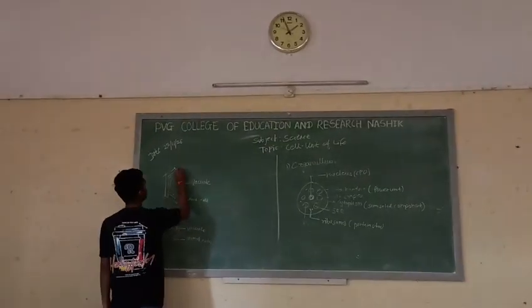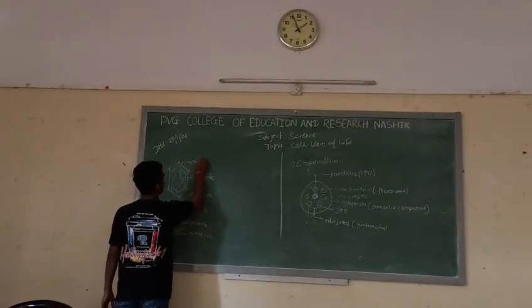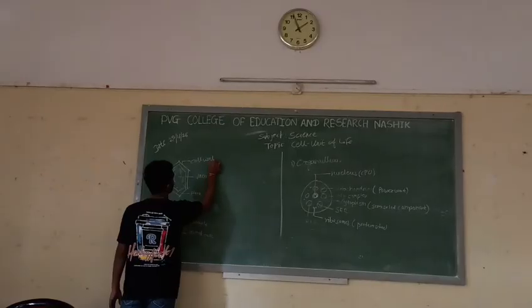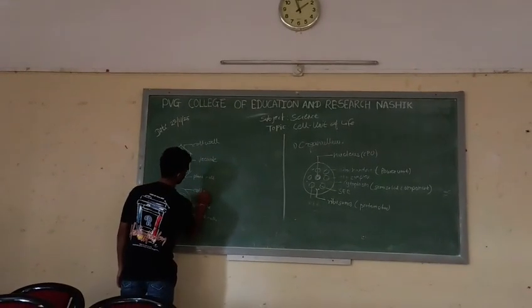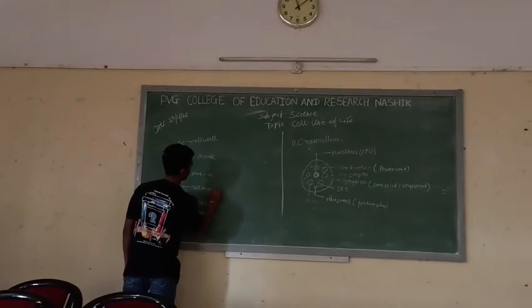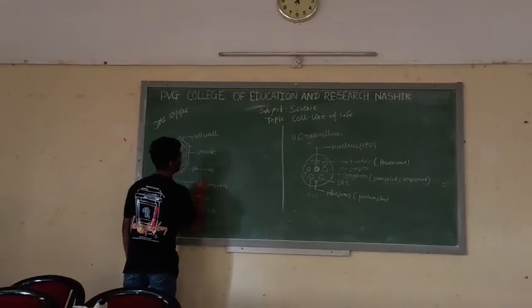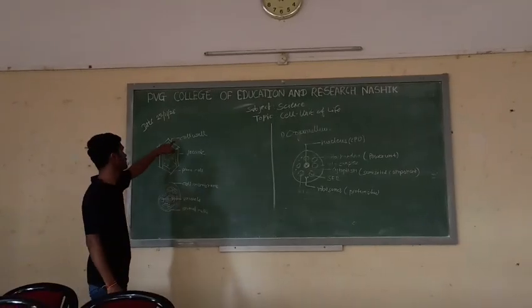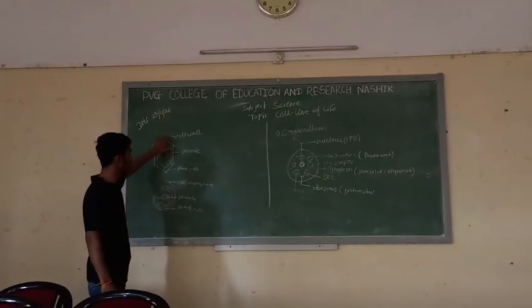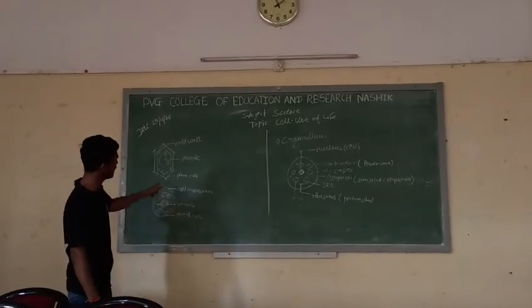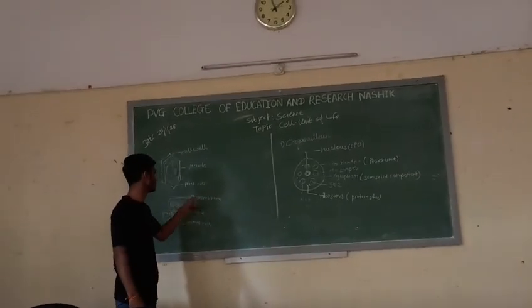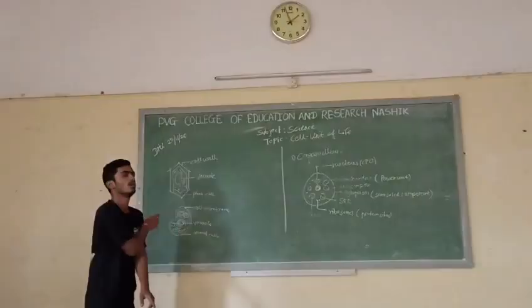The next is the cell wall. Now why did I write here cell wall? In plant cell I wrote the outer part as cell wall, whereas in animal cell I did not write the outer part as cell wall, but cell membrane. Because